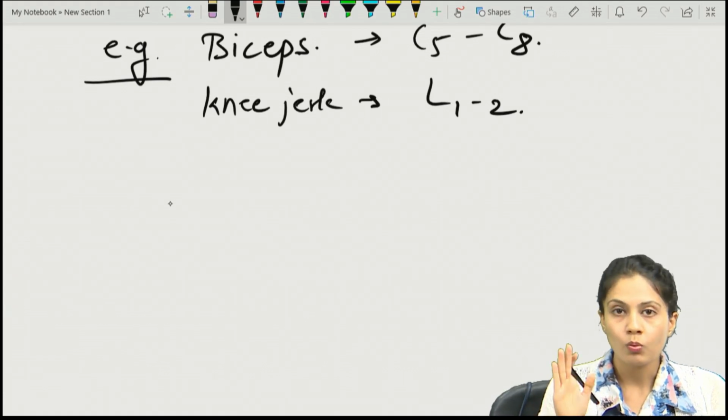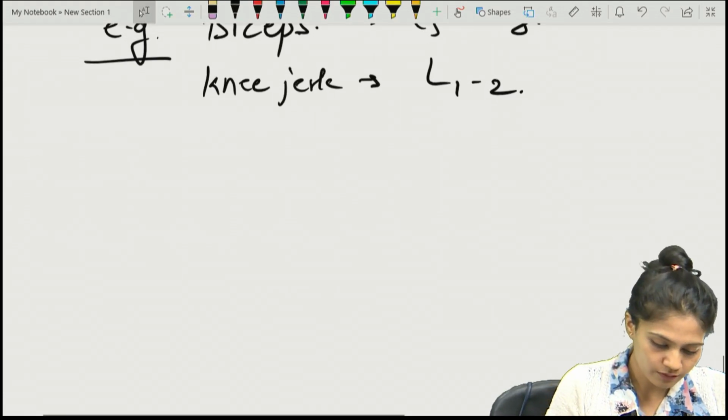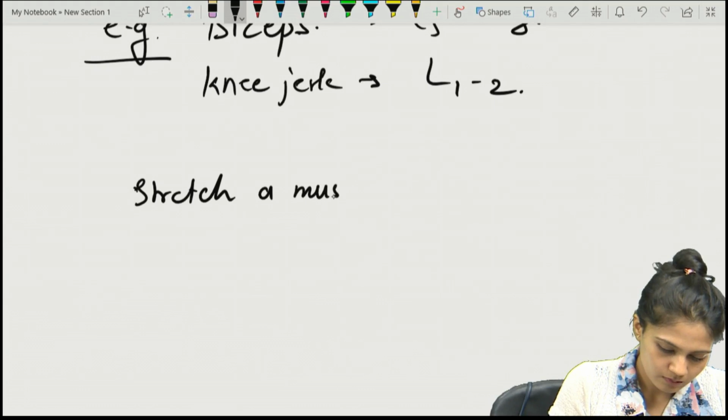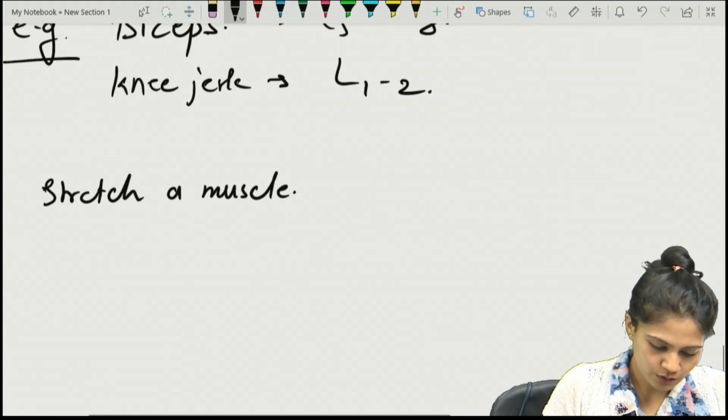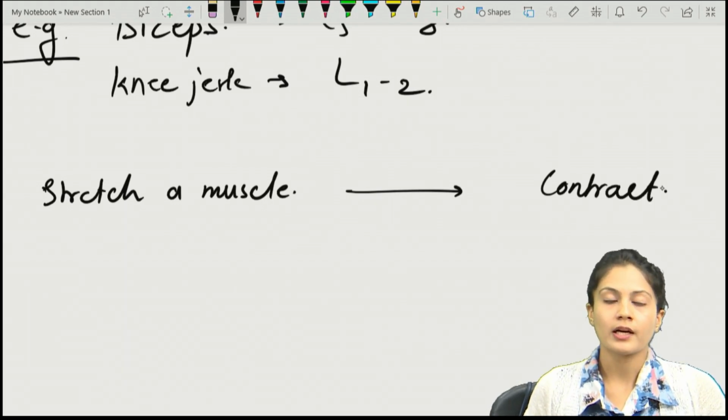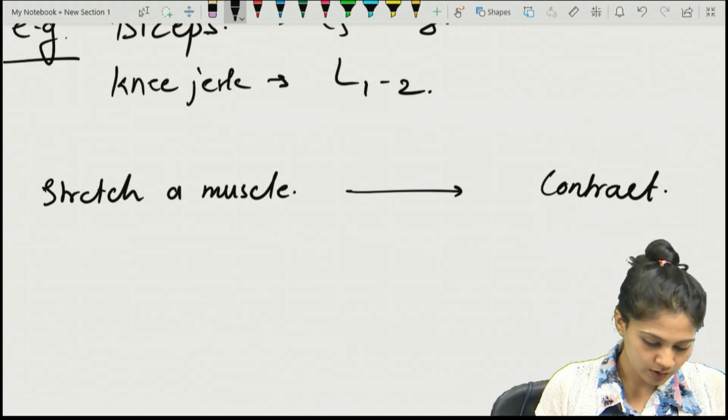That is the simple one-line equation for the stretch reflex: whenever adequate stretch is there, the muscle will contract.